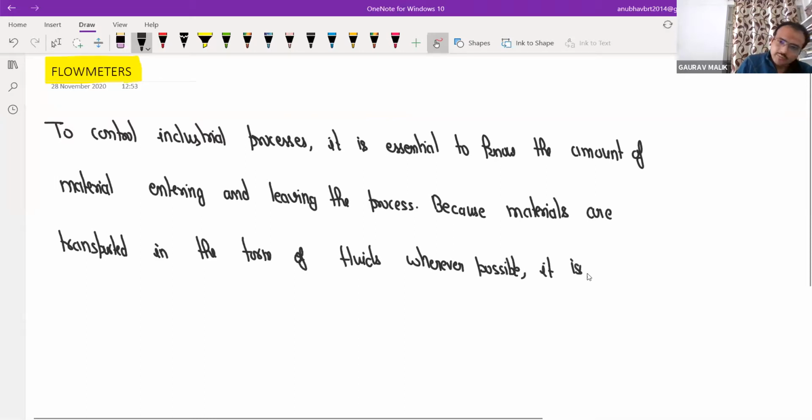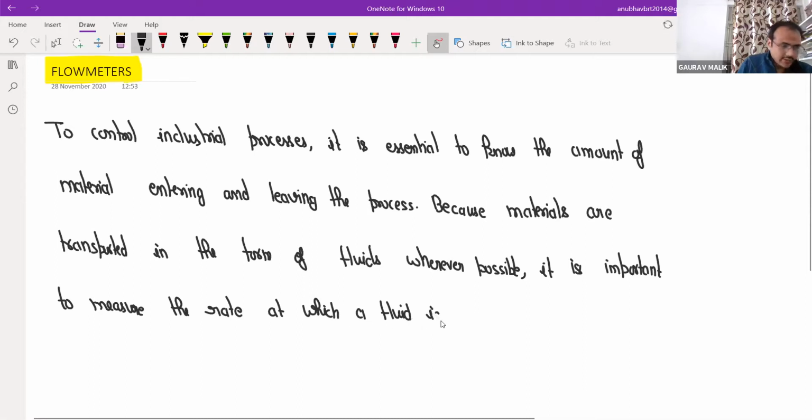So it is important to measure the flow rate, to measure the rate at which a fluid is flowing through a pipe or other channel.